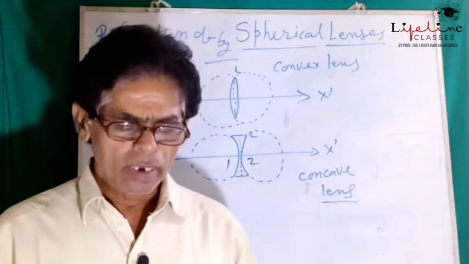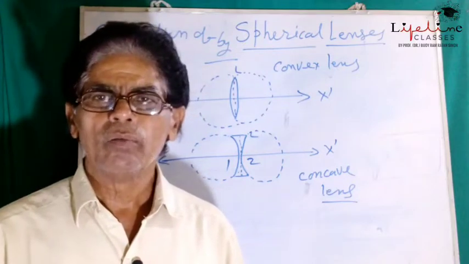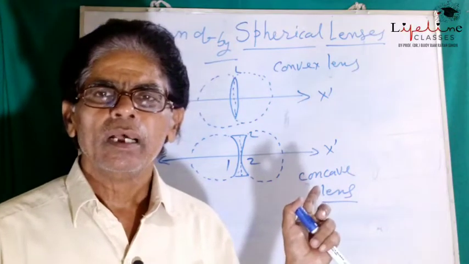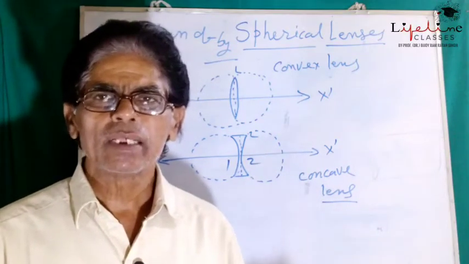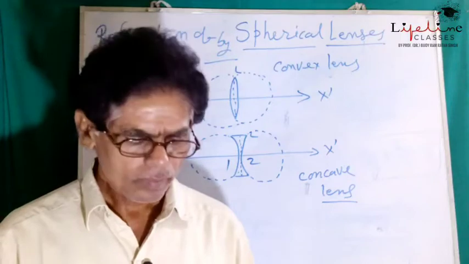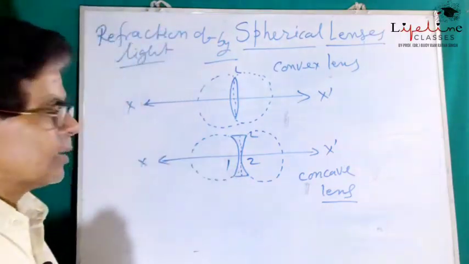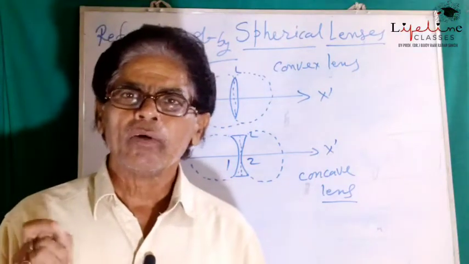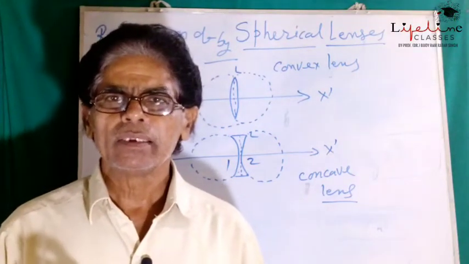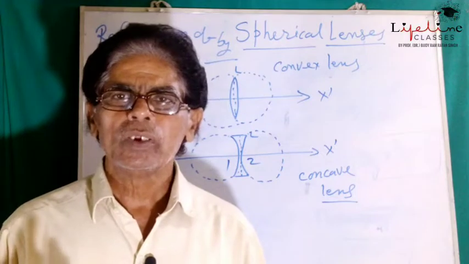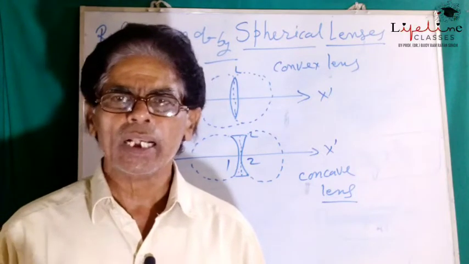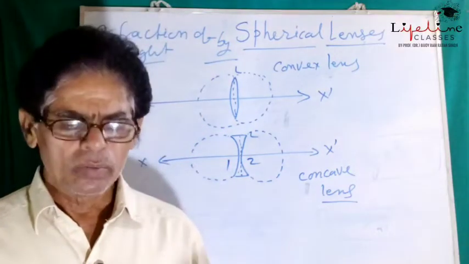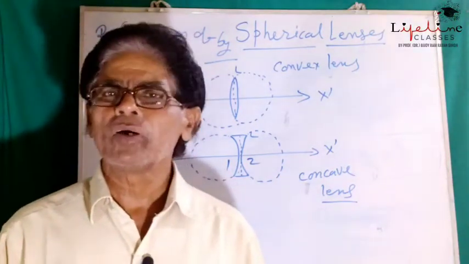Now let us see what happens when light passes through two distinct lenses, that means convex lens and concave lens. The convex lens is considered as a converging lens, whereas concave lens is considered as a diverging lens. What does it mean? What do we mean by converging lens and diverging lens?